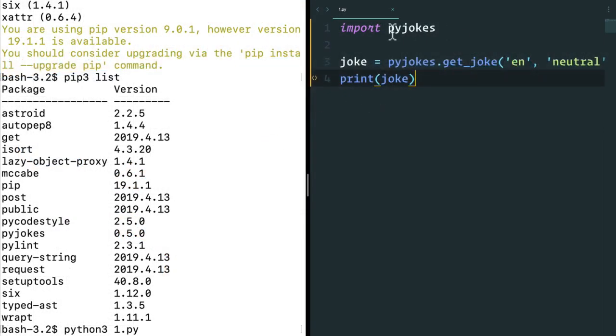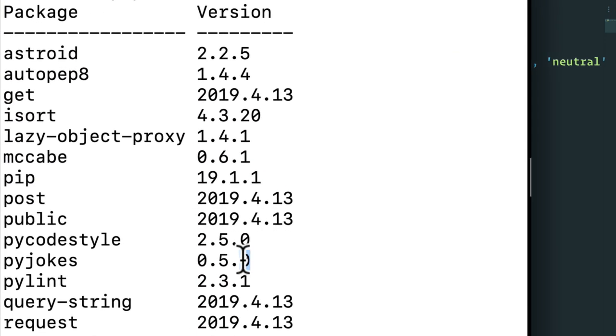This PyJokes library that I just installed has version 0.5.0, and this is called versioning in Python and in most programming languages, where the first number is usually a version where if you have bug fixes, you would go from 0 to 1 to 2 so that you update. .5 will be a new release, maybe some added features.